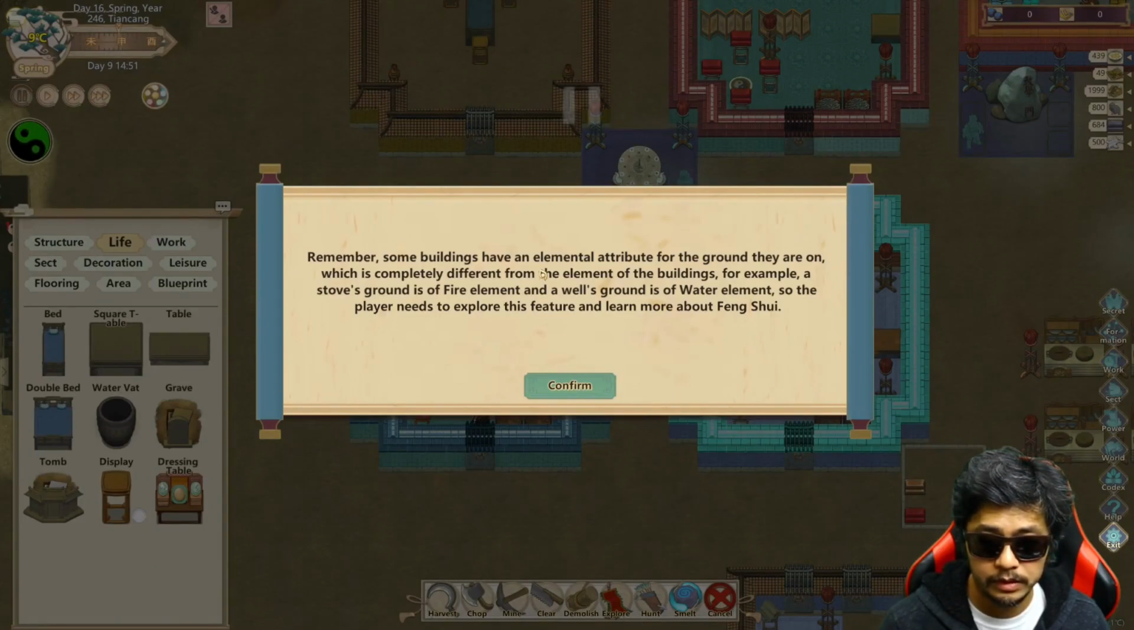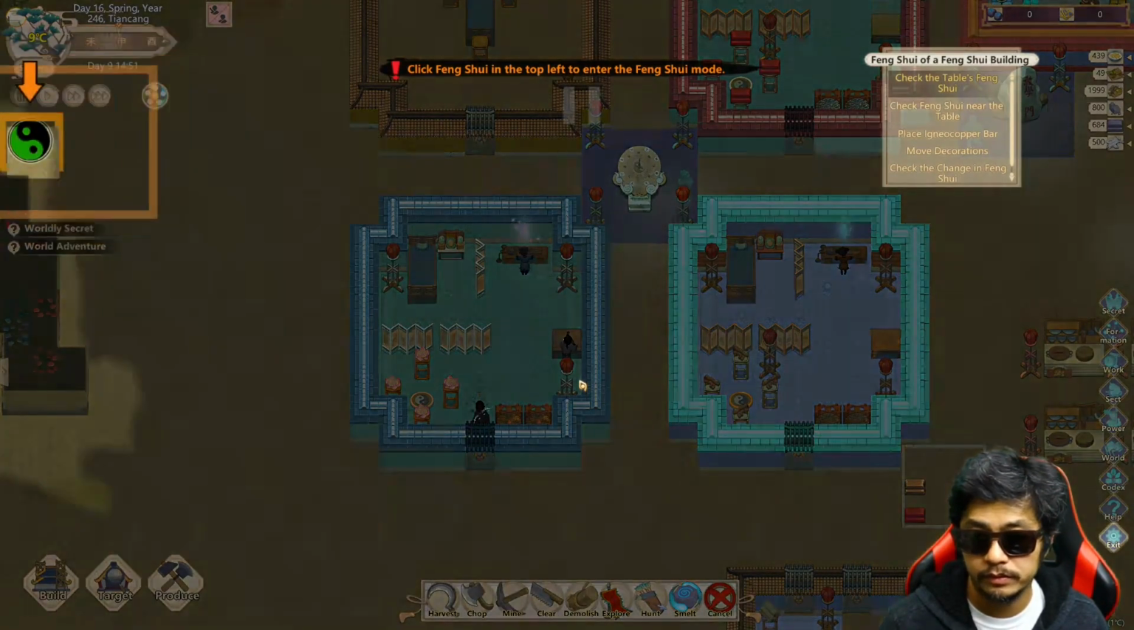Some buildings have an elemental attribute for the ground they are on, which is completely different from the element of the buildings. For example, a stove's ground is of fire element, and a well's ground is of water element, so the player needs to explore this feature and learn more about Feng Shui. Confuse.